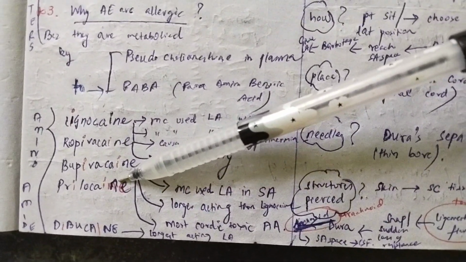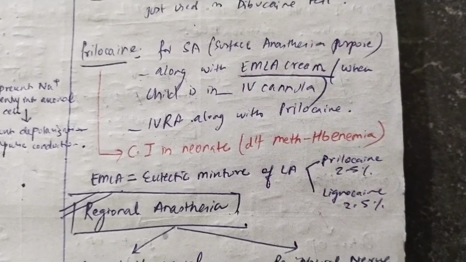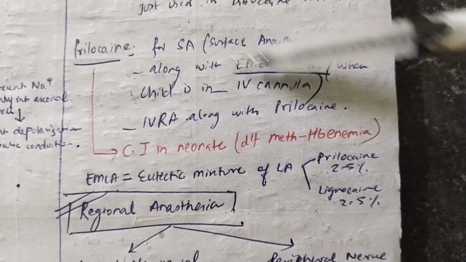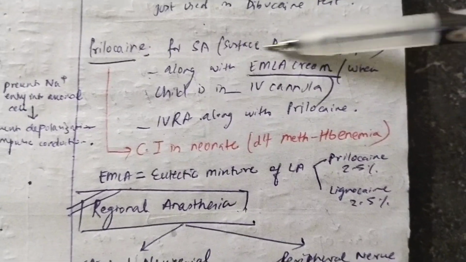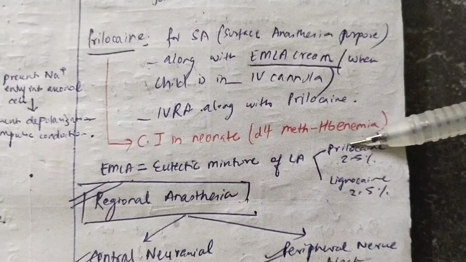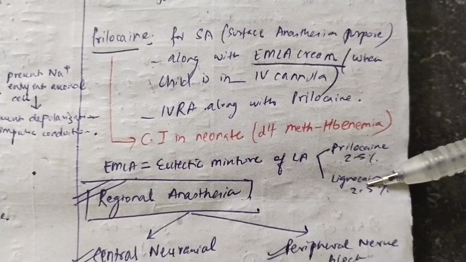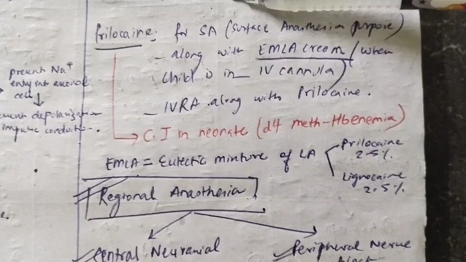Okay, what should you know about prilocaine? That prilocaine is used for surface anesthesia. So there is a cream called EMLA cream, that is eutectic mixture of local anesthetics. There are 2 local anesthetics in the EMLA cream. One is prilocaine and one is lignocaine. 2 to 5% prilocaine, 2 to 5% lignocaine. This mixture forms EMLA cream, and this EMLA cream is used in children when you are giving an IV cannula.